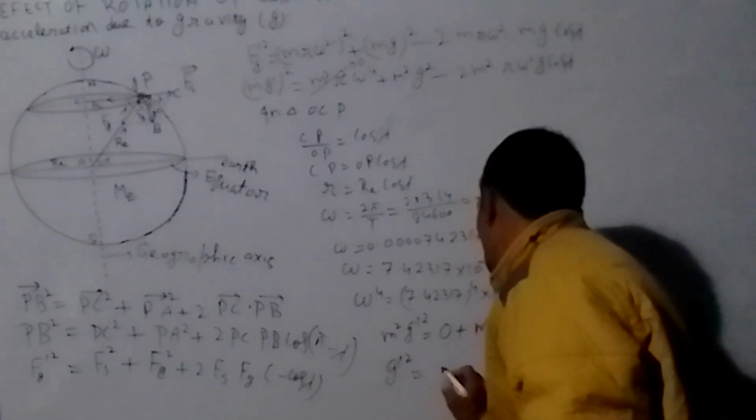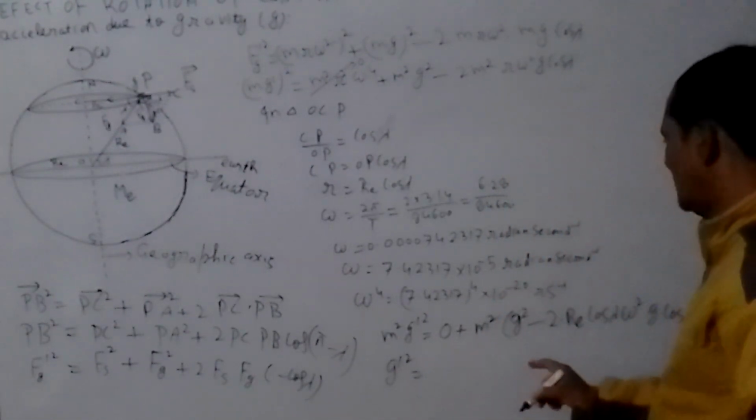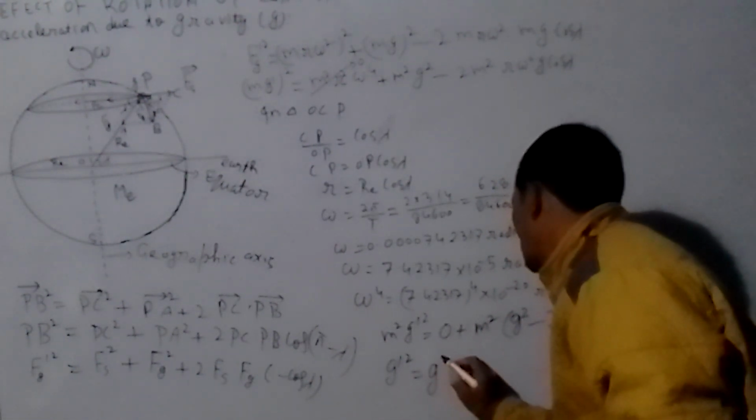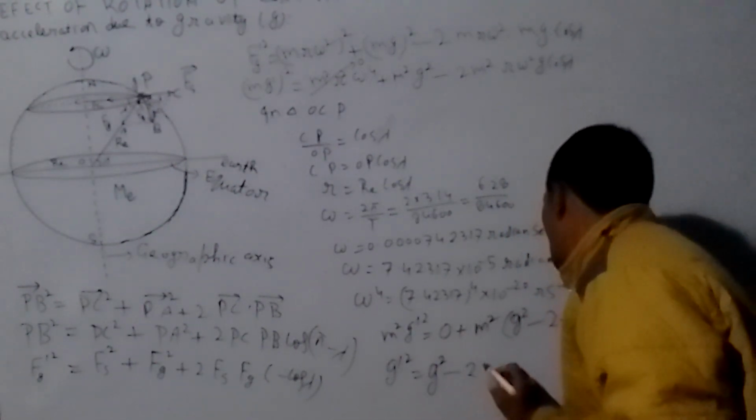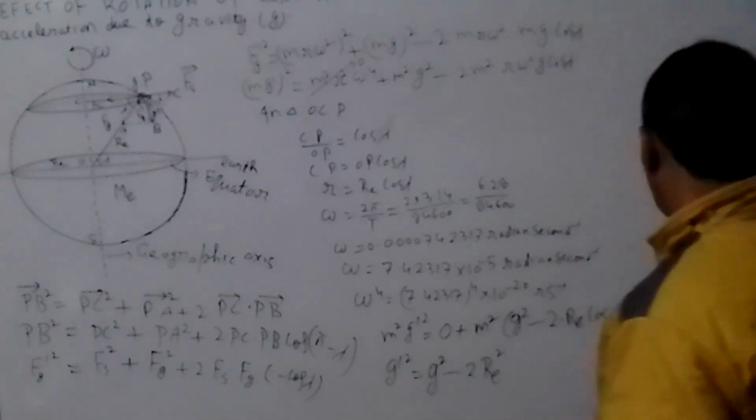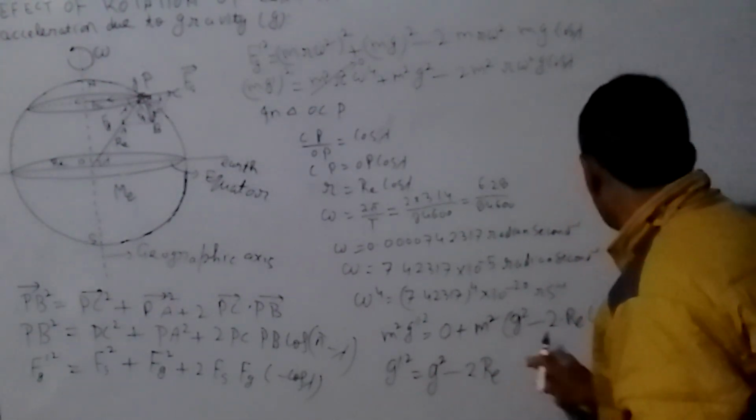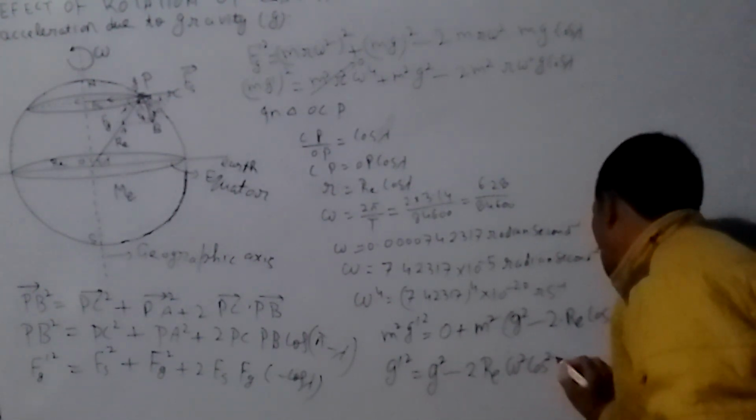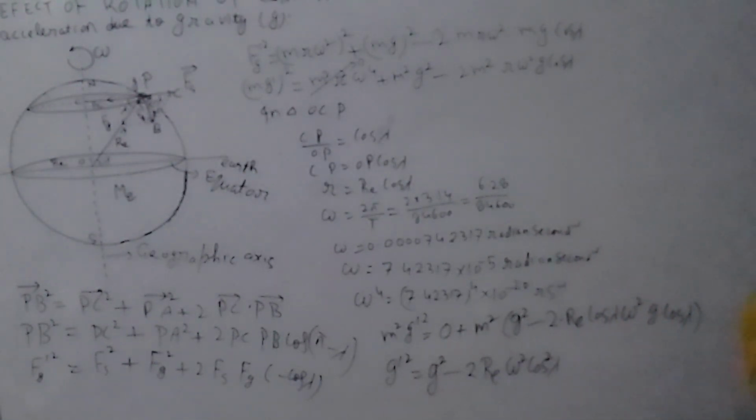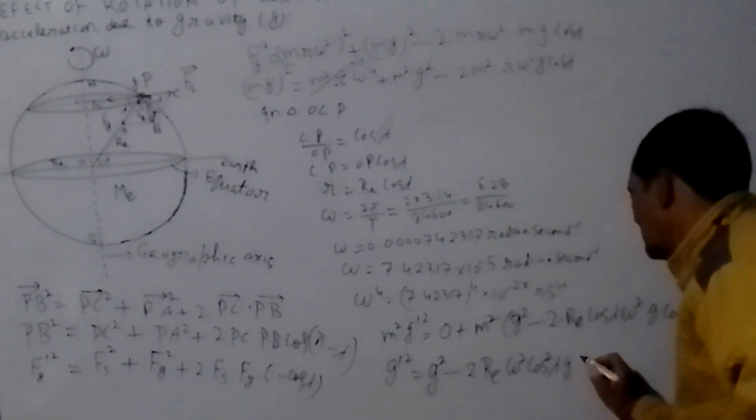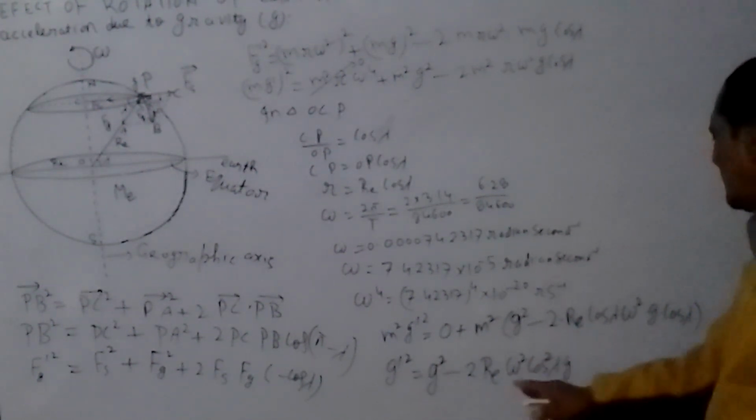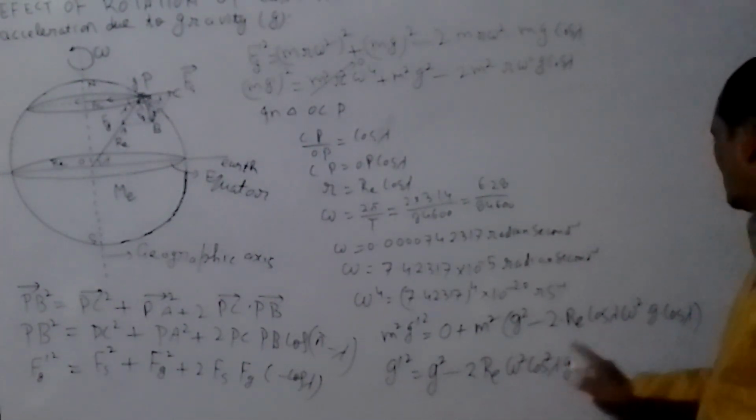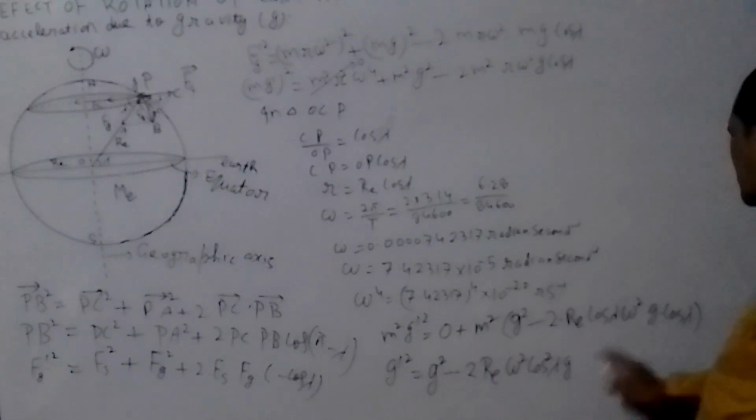So g dash square is equal to g square minus 2 R_E omega square cos square lambda into g. Okay. 2 R_E omega square cos lambda into cos square lambda into g.